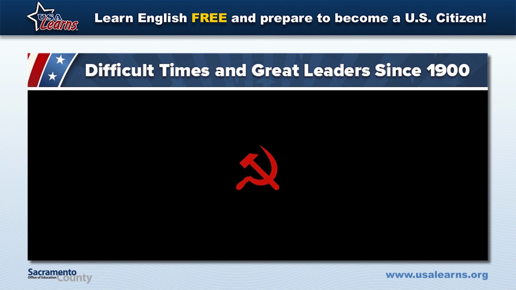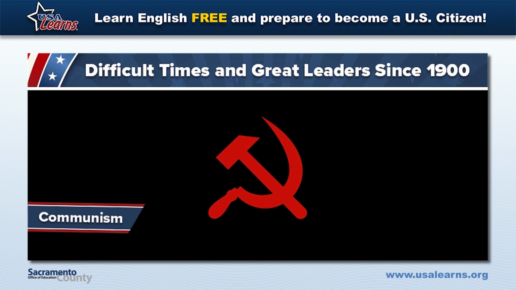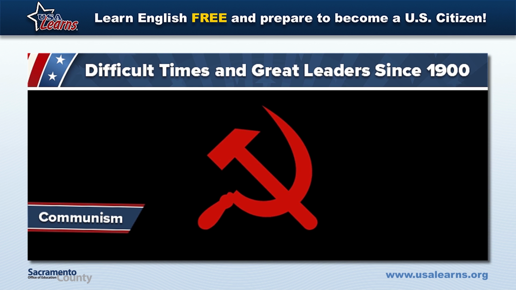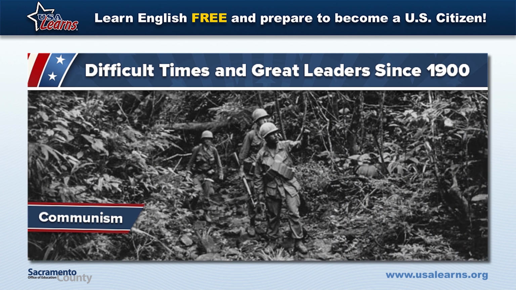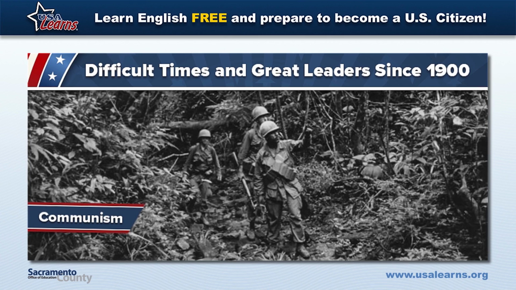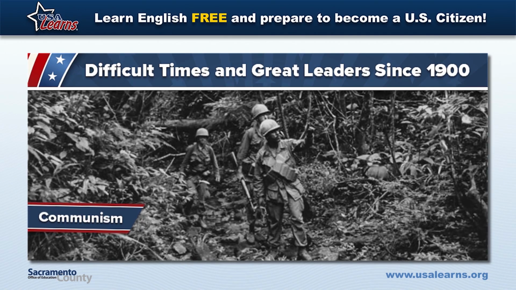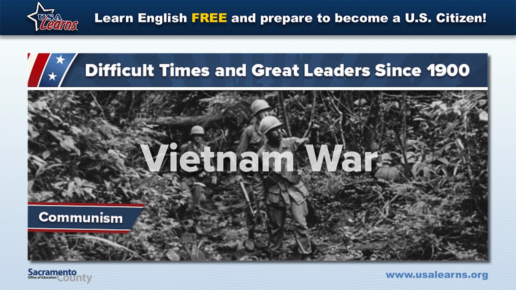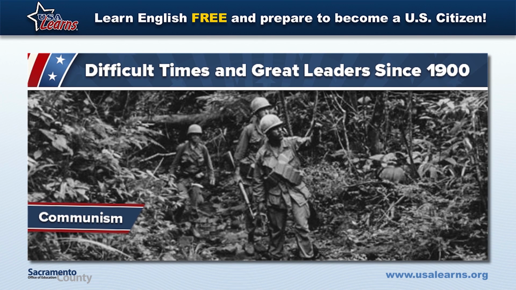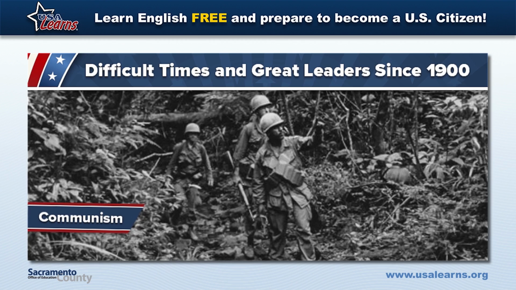The Soviet Union was a communist country. Communism is an economic system where most property belongs to the government. The United States did not want communism to begin in other countries. The U.S. fought the Korean War and the Vietnam War to try to stop communism. Communism was the main concern of the U.S. during the Cold War.